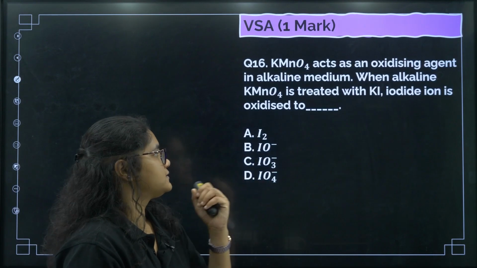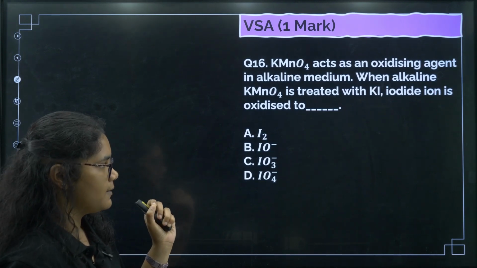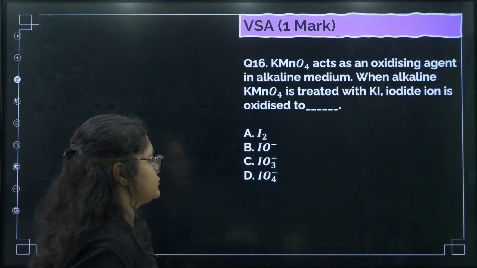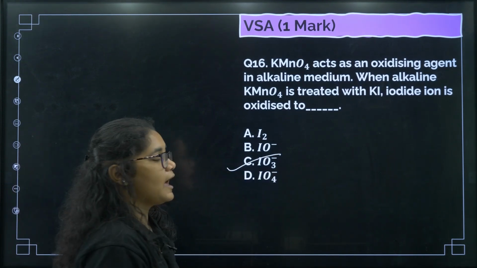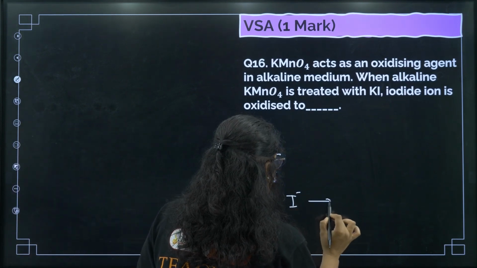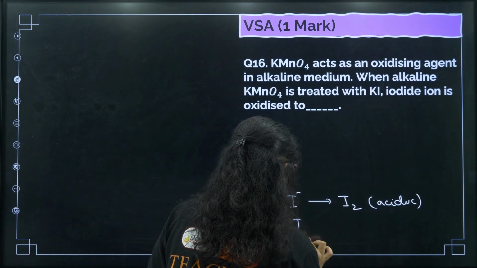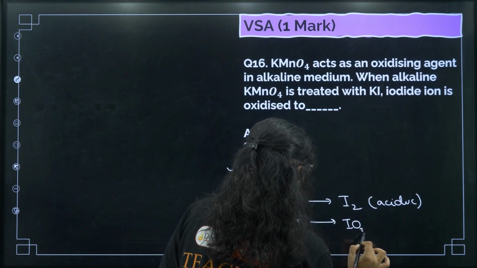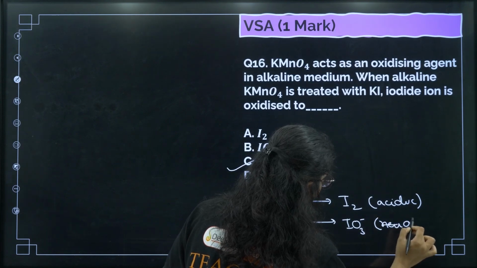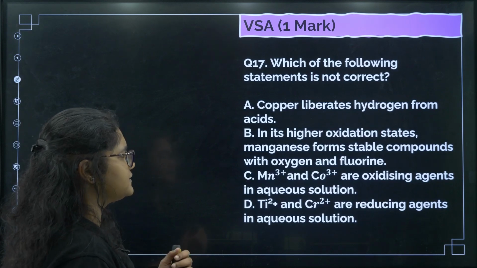Okay, next, KMnO4 acts as an oxidizing agent in alkaline medium. When alkaline KMnO4 is treated with KI, iodide ion is oxidized to... So this you should remember, it is oxidized to IO3 minus. Okay, so I minus to I2 in acidic medium, and I minus to IO3 minus in alkaline medium.